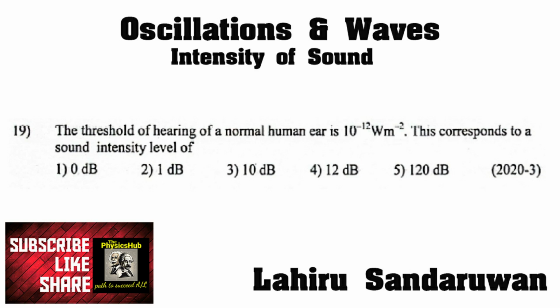The threshold of hearing of the normal human ear is 10 to the power minus 12 watt per square meter. You have to find the sound intensity level corresponding to 10 to the power minus 12.